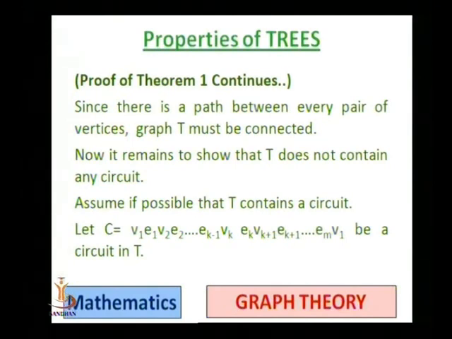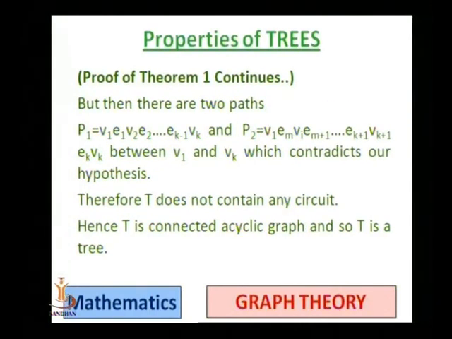Now let us assume that T contains a circuit, and let C be the circuit, consisting of V1, E1, V2 and so on up to V1, in T. Now let us break this circuit. But then there are two paths, P1 and P2.